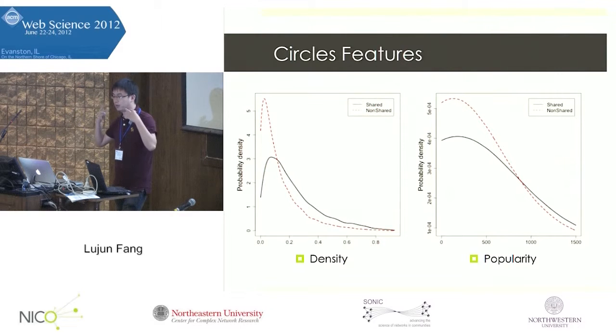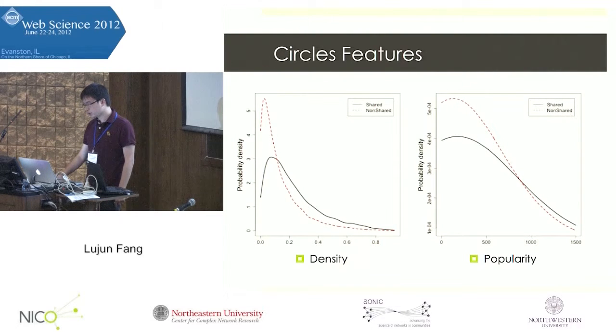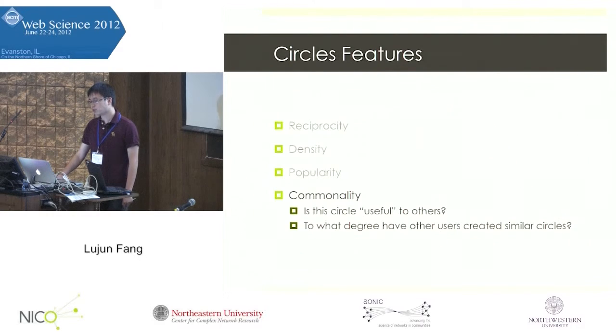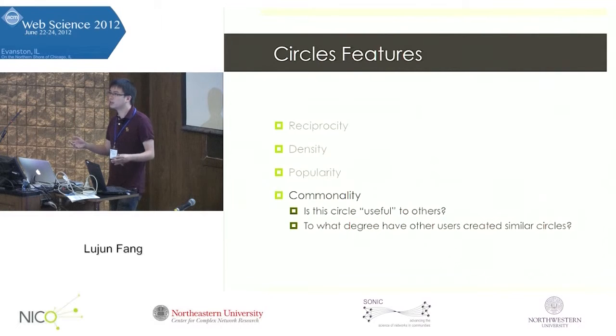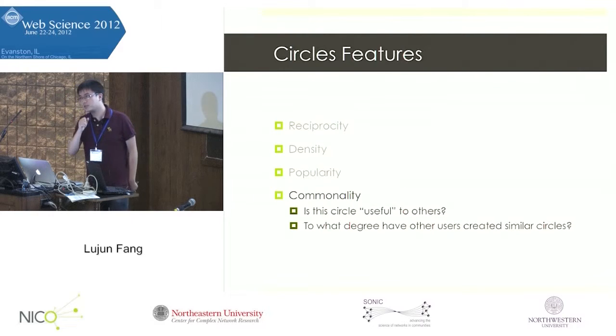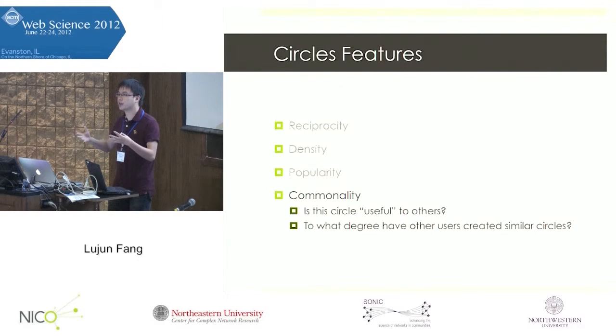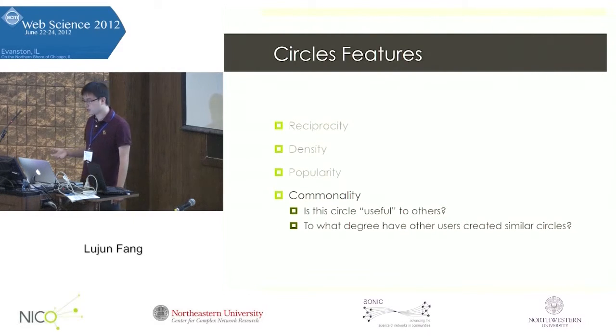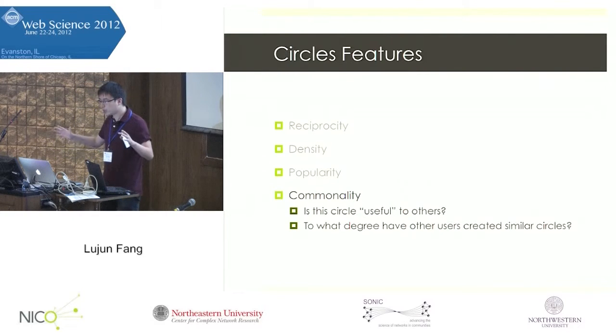We do a similar comparison for density and popularity. When we look at the distribution, we notice the difference: shared circles tend to have a higher density and higher popularity. We also want to ask, aside from these features, is there any other feature we can consider? One question a user might ask before sharing a circle is whether this circle would be useful to other users. This is hard to predict because it happens after you share a circle. But one thing we can measure is to what degree other users have created similar circles, and maybe we can use that as an indication of usefulness after we share the circle.